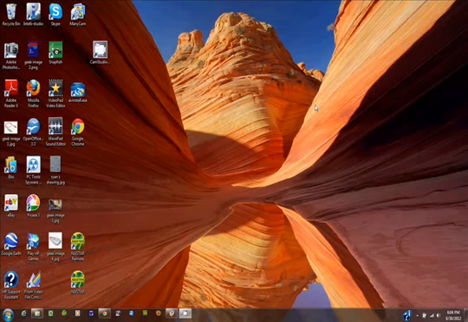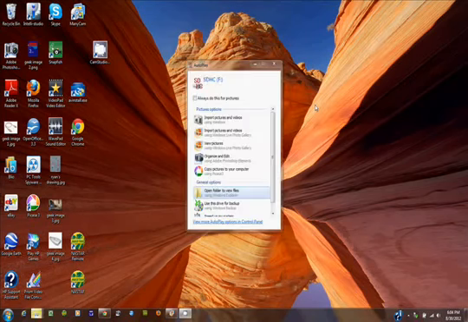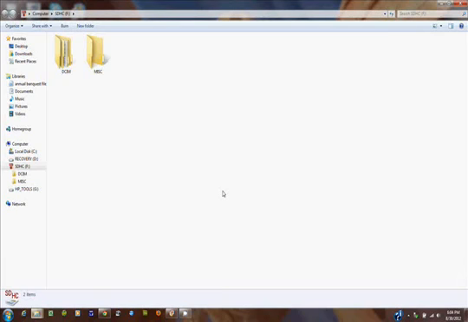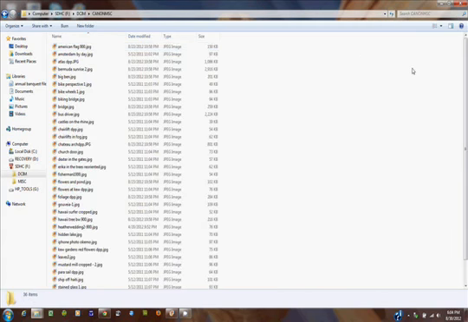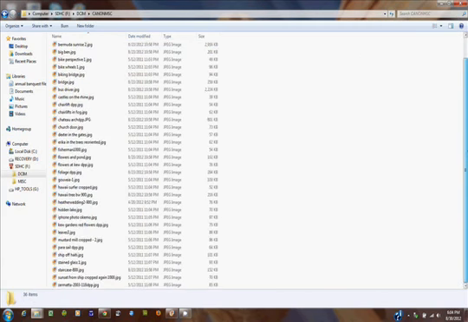I'm going to go ahead and take an SD card right now, pop it into my PC, and you see it brings up right away, open folder to view files. Let's take a look at that. And in here you have a couple folders that appear. DCIM is usually where you're going to find the pictures. In this particular case, these were taken on a Canon, and a number of pictures show up in here.